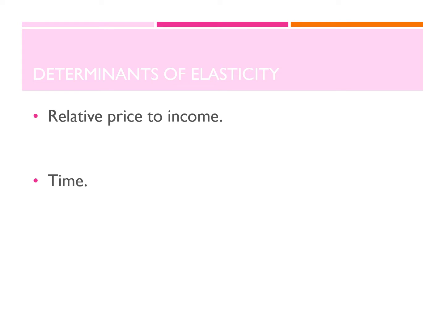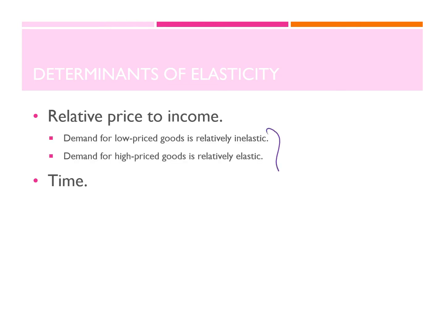All right. And then I have the time. So when I'm talking about time, if the price of a product rises, consumers will search for cheaper substitutes, right? But the longer time I have, the more likely I am to find one. So for example, a large screen television, it is very expensive and it is not a necessity. So I can afford to spend some time looking around for the best deal that I can find, for the best product that I can find. So therefore, I would say that the demand will be more price elastic in the long run. And this is like the summary notes.